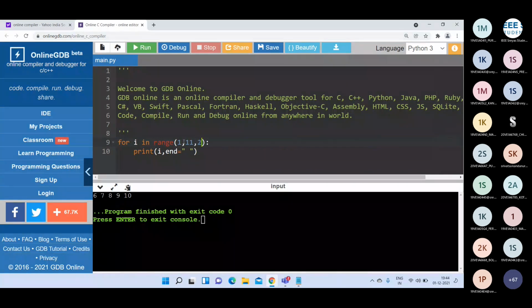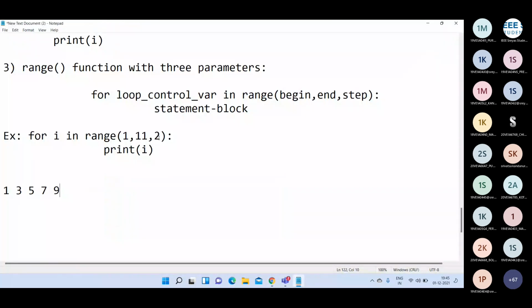Here I can write 1, 11, 2. See here, the output is 1, 3, 5, 7, 9. So depending on the step size value, that many numbers are skipped; that many numbers are added to the previous number. You can write negative values also here. If you want to write a negative value in the place of step size, then the begin value is some large number, the ending number is some lower number, and the step is minus 2, for example 10, 0, minus 2.